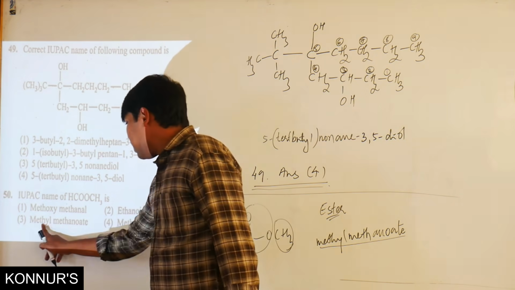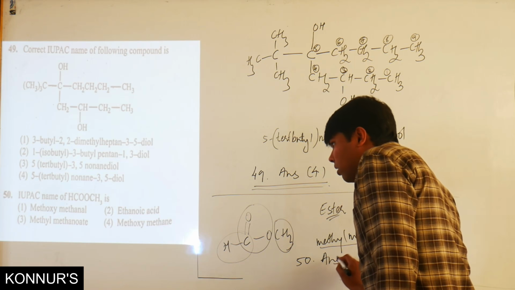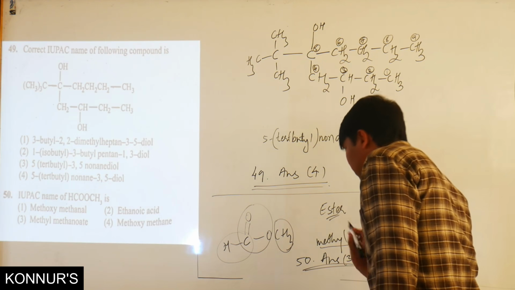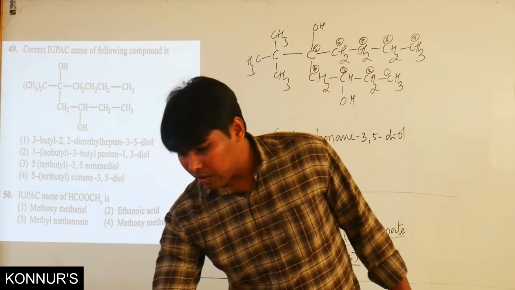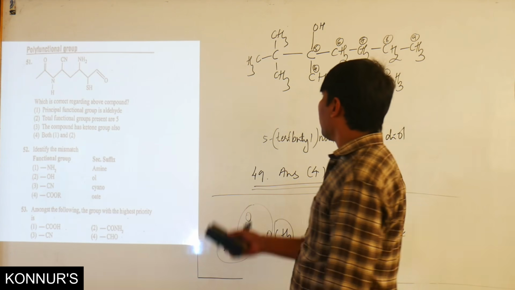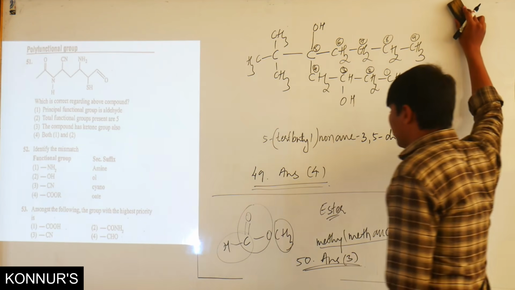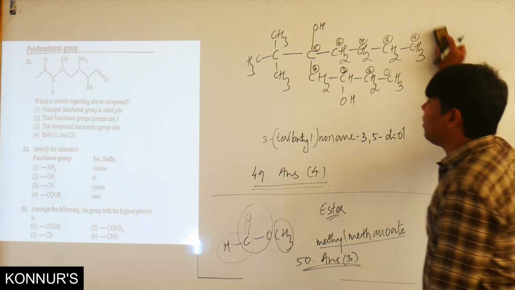There is a methyl methanoate. So the 50th will be the answer, the third option. That is the case. Now, again moving onwards with the polyfunctional group class of compounds. If you want to take a screenshot of this particular thing. Okay.